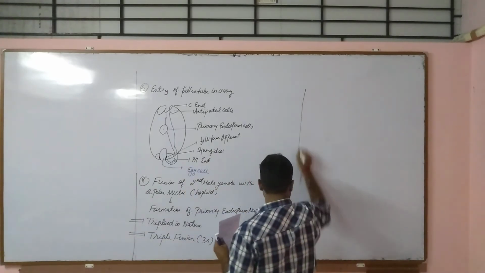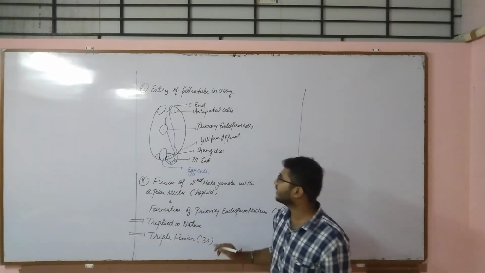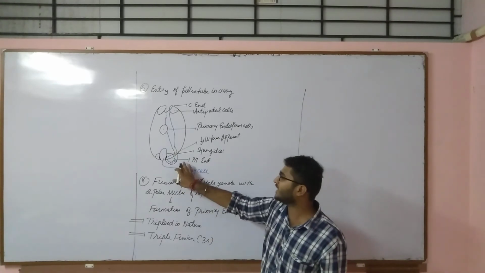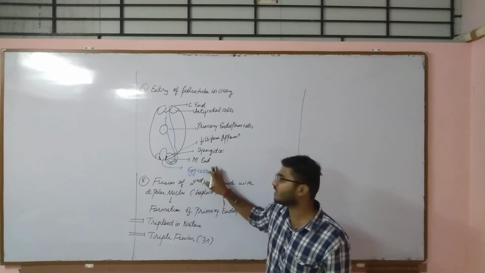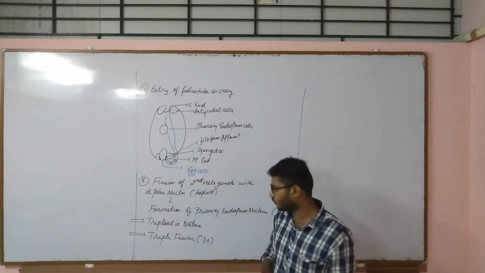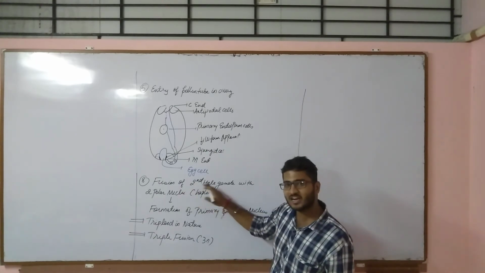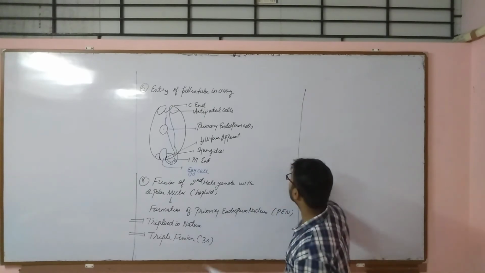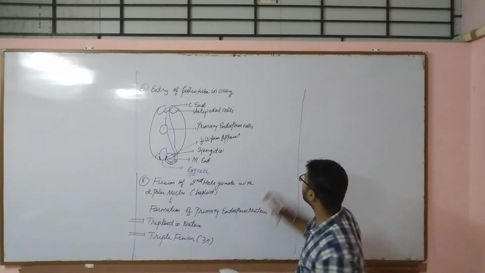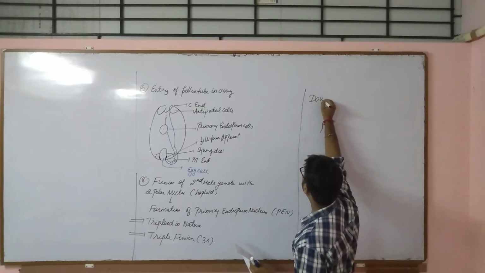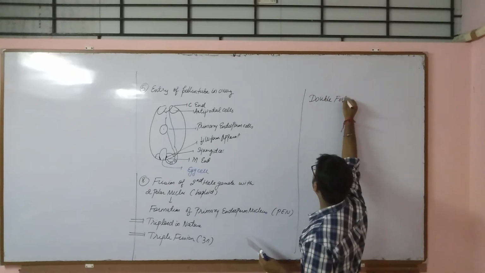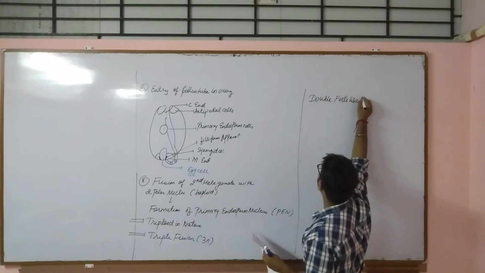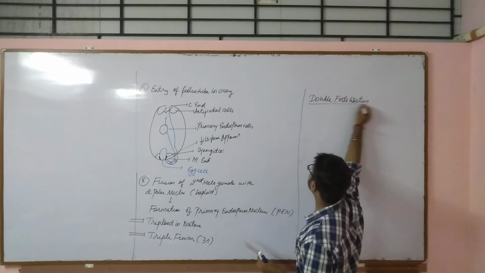So there are two fusions which we have seen. First fusion is where one male gamete fuses with the ova or the egg cell to form the diploid zygote. Second is fusion of the second male gamete with the two polar nuclei, that is triple fusion. So two times fertilization is taking place. Such a phenomenon is called double fertilization. So in short, what is double fertilization?